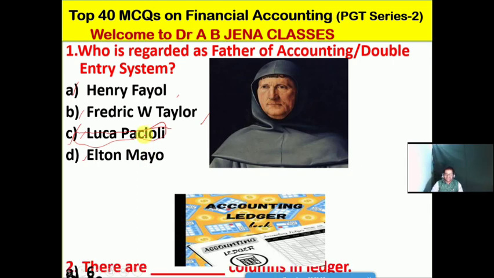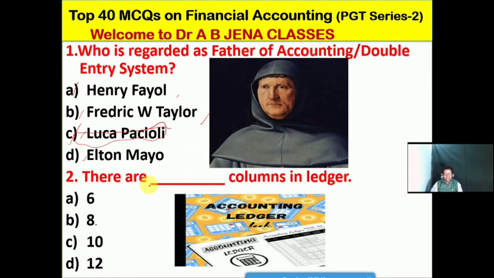Next one. There are dash columns in a ledger. How many columns? A 6, B 8, C 10, D 12. No doubt, friends, B is the right option for this MCQ. So there are 8 columns in a ledger.